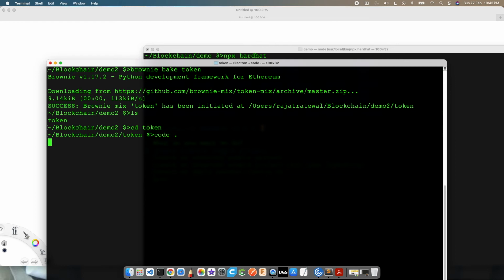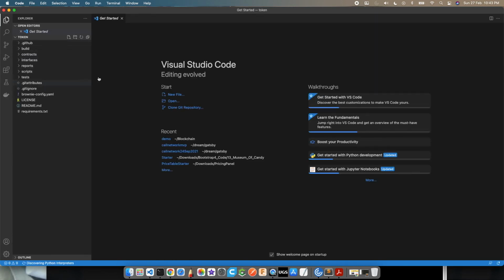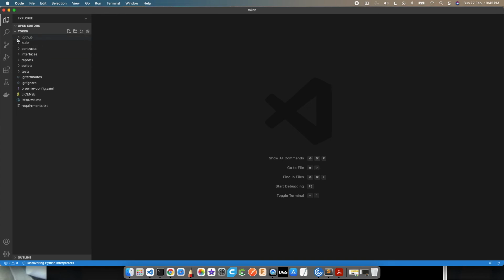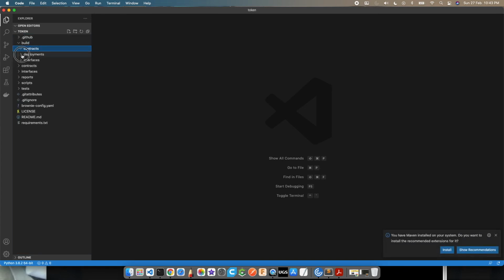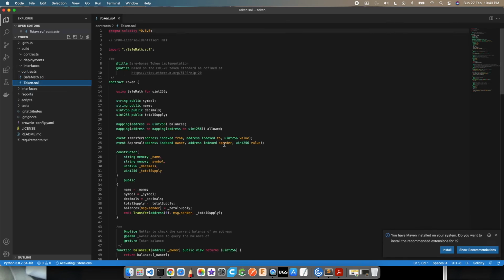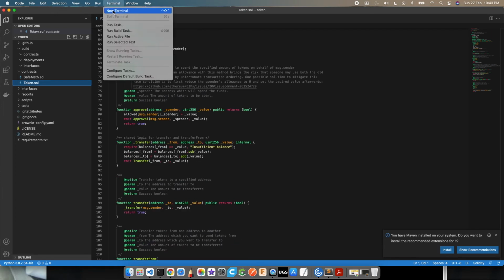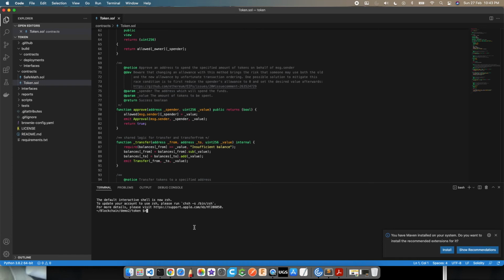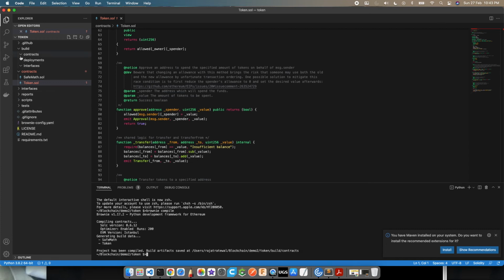So let me just open that in Visual Studio Code. By default, it has baked me or given me a project structure, which has contracts, interfaces, and everything. So this is a token, ERC20 token, and again, don't worry if you don't understand it, because we'll cover Solidity in a separate series. And then I can simply compile these. So if I compile it, it's going to compile and create this token.